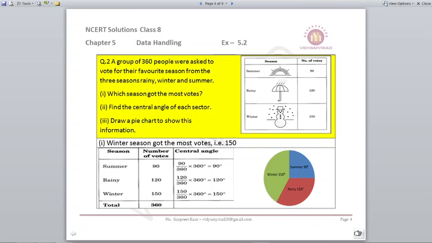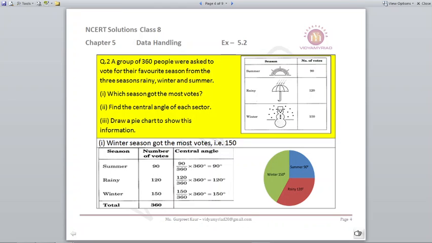Now we have to find out the central angle. How to find out the central angle? First write season, write number of votes, and for the central angle you have a formula: 90, that is the number of votes, divided by the total, that is 360, multiplied by 360 degrees, which comes out to be 90 degrees.